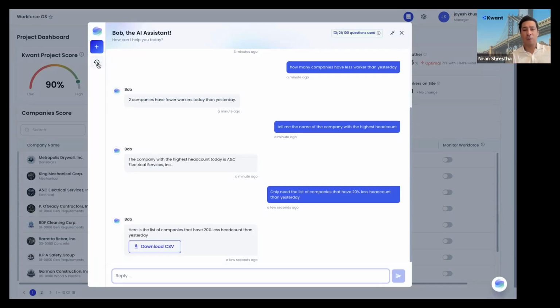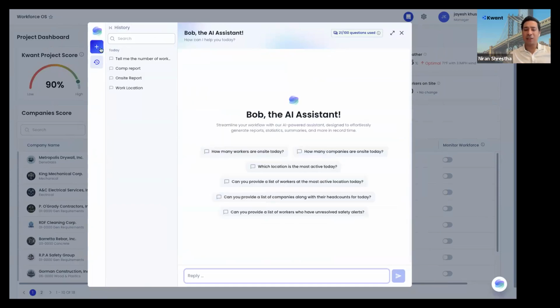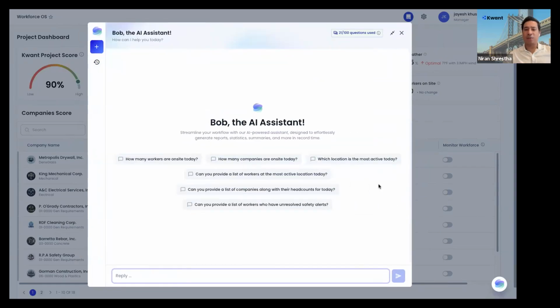So apart from this, Jay, what are the other things that we have heard customers ask us? Because we want to remind everybody that these features were built in collaboration with several partners and customers of ours. They have shown a huge interest in using our system for this feature for its full benefit. So what other kinds of questions would they be asking? Can Bob tell me what the most active location is as well?